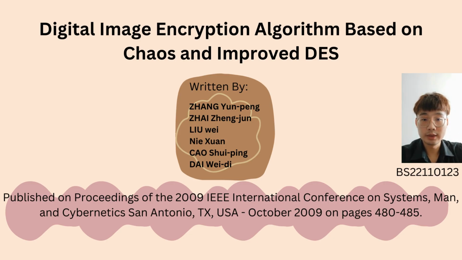Our given topic is "Digital Image Encryption Algorithm Based on Chaos and Improved DES," written by Zhang Yunpeng, Zai Zhenjun, Liu Wei, Nie Xuan, Chao Suiping, and Daiwei Di. This article was published in the Proceedings of the 2009 IEEE International Conference on Systems, Man, and Cybernetics, San Antonio, TX, USA, in October 2009, from page 480 to 485.